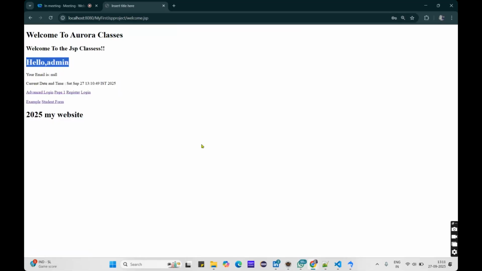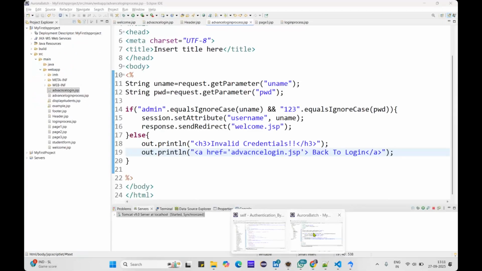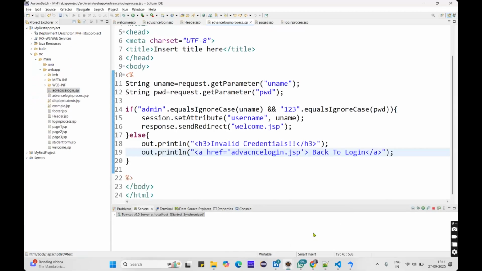Here it works, right? That is how we use session management when you want to store the data. Same way, you can invalidate it when you log out. When you log out, you can invalidate by using session.invalidate, so whatever data is present in that session, you can remove all of the session data. Then you can log out again and go to the login page. By using dynamic includes, we use headers and footers.